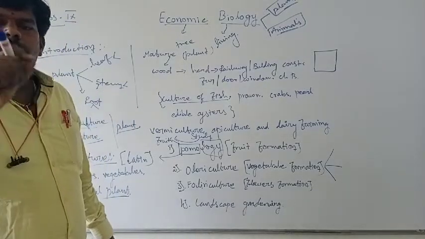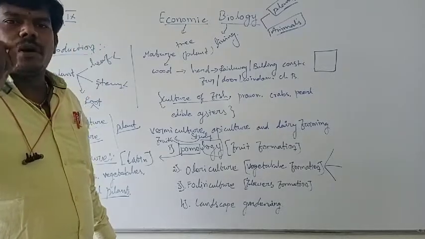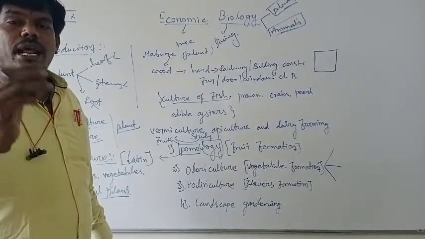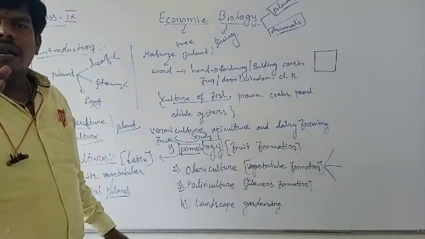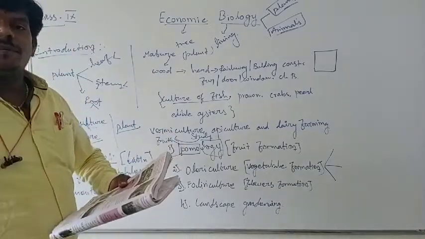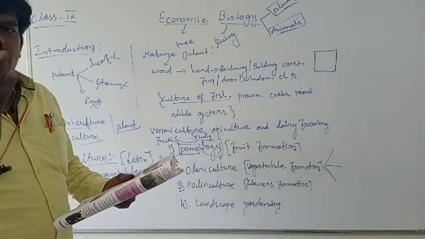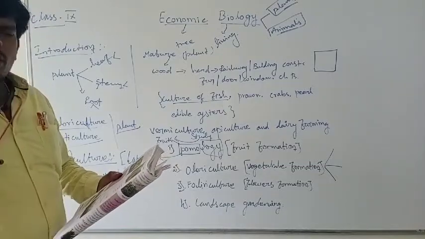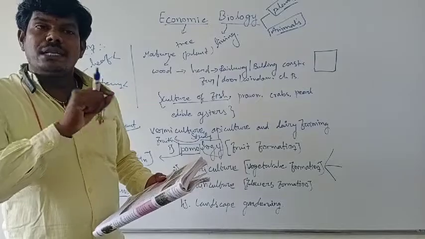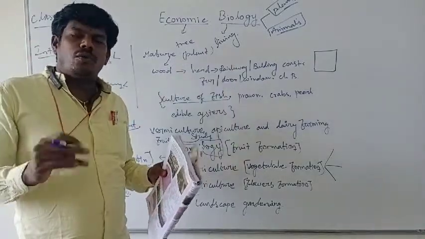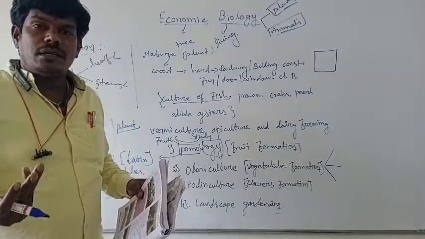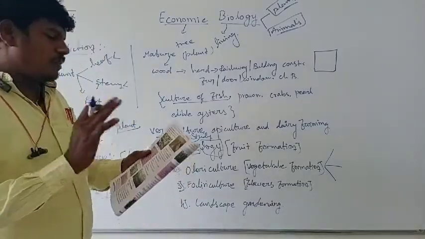Olericulture basically means vegetable formation, growing vegetables. It has three types. The first is kitchen gardening, then commercial gardening, and the next is vegetable forcing. Kitchen gardening is the growing of vegetables on a small scale at household. In the home itself, a small space is enough to cultivate some vegetables. You have to mention examples of those.